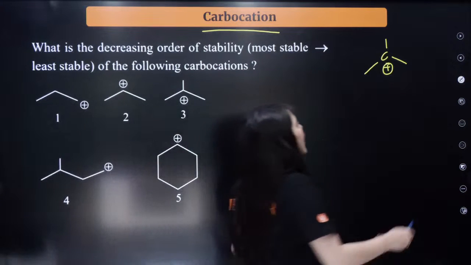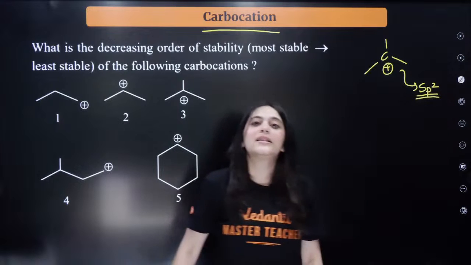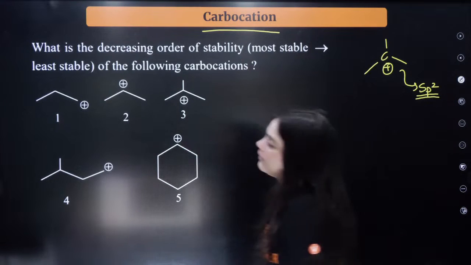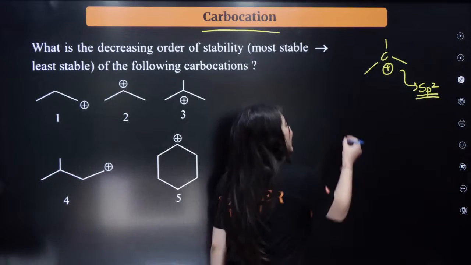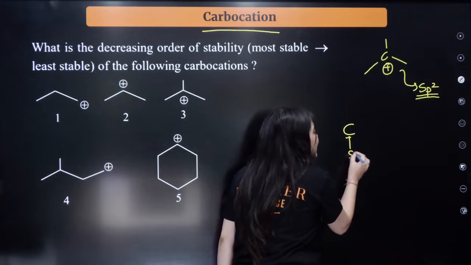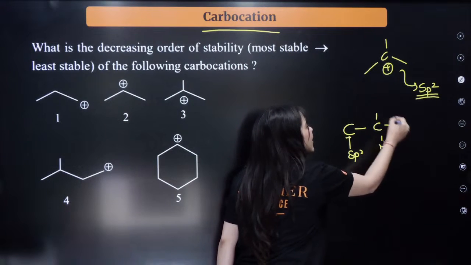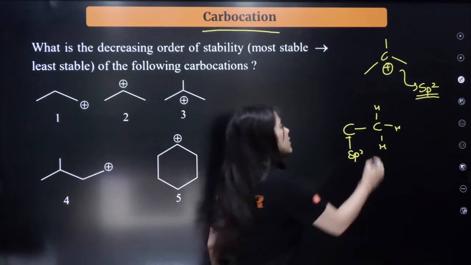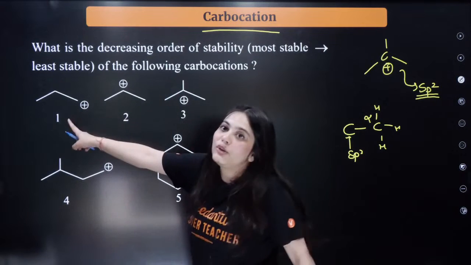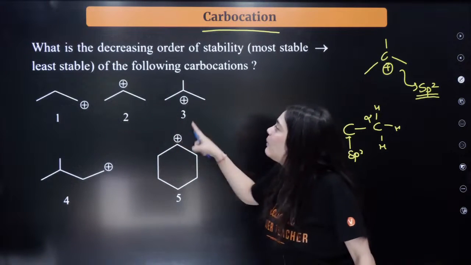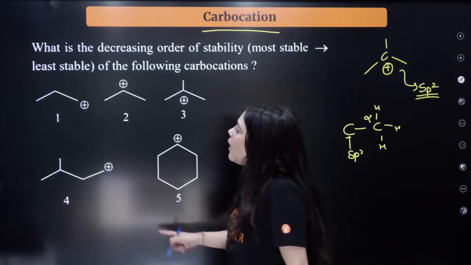Who is saying sp3? The hybridization of a carbocation is sp2, bacha. Always understand this. It is an sp2 hybridized carbon. And in hyperconjugating structure, the carbon next to the sp2 hybridized carbon, we count the number of hydrogens attached to it, and the more the number of hydrogens on this alpha carbon, the more stable the compound. Same thing you have to do here. All the carbocations are sp2 hybridized.